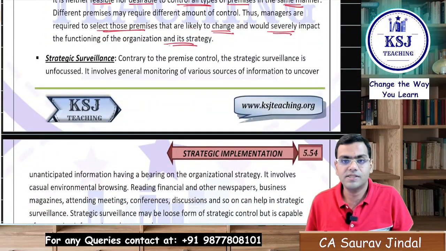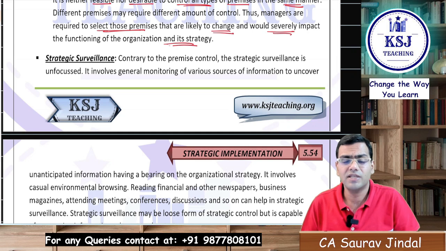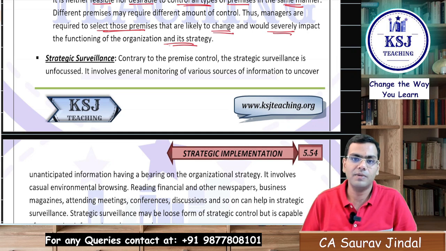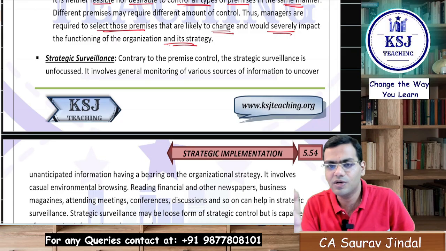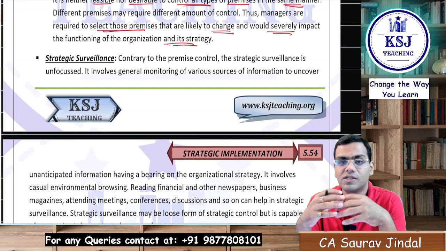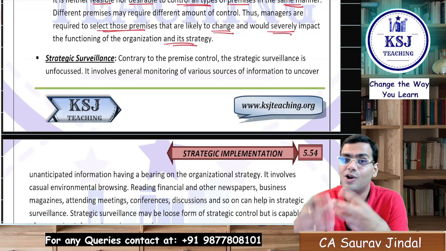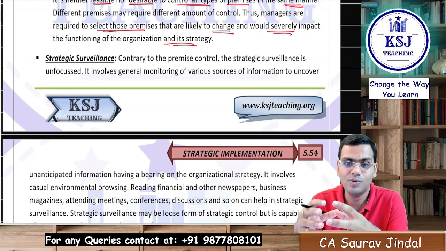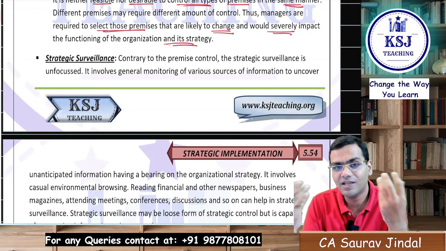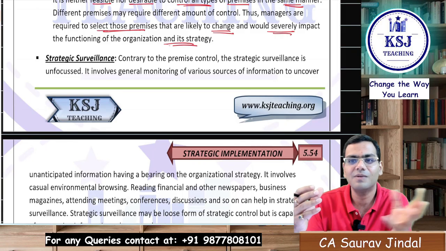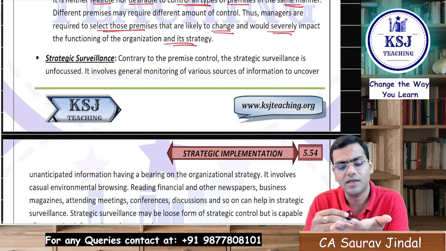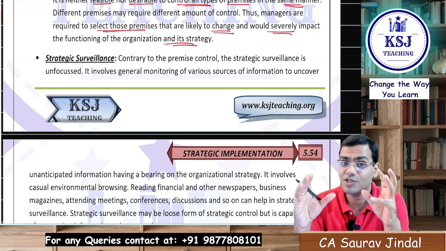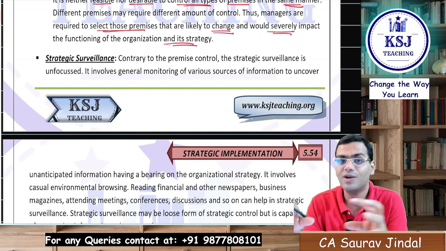Now, the second one is strategic surveillance. It is very easy. Strategic surveillance is the informal analysis of the environment through newspapers and magazines, because from there you will get to know a lot of information which otherwise might not have been available to you. You are just doing random surveillance. Okay, what is happening in the industry? Let's see what is happening in the industry. Accordingly you can keep a check on the things which are happening and try to control as much as possible.